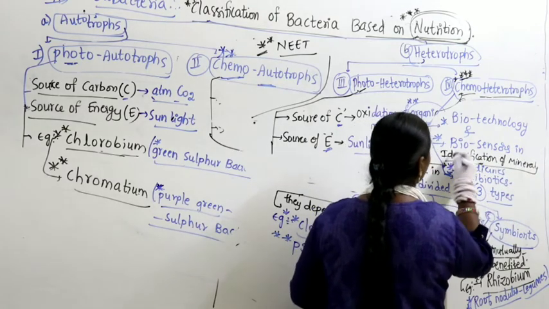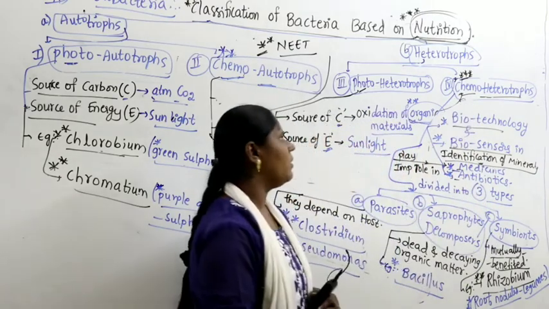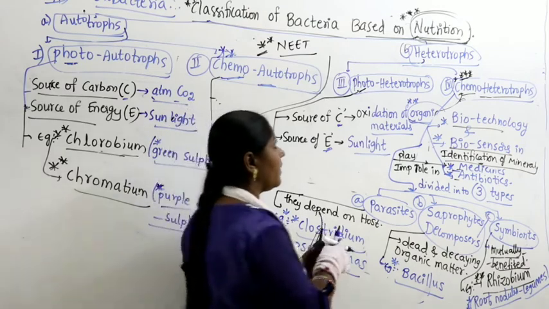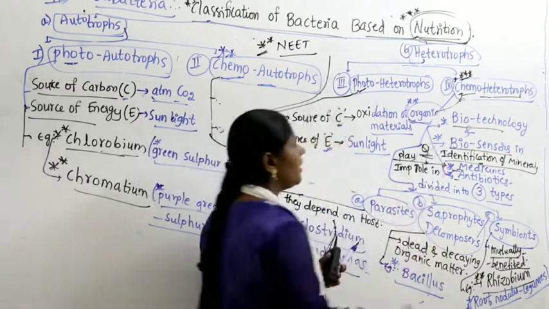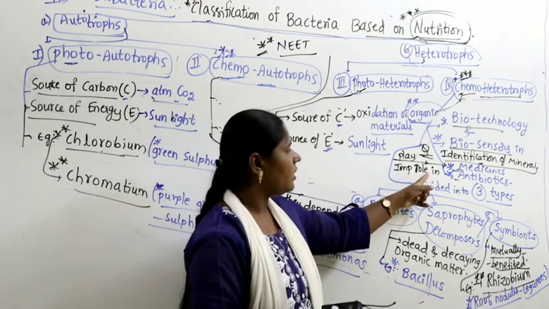So there are not many uses with the fourth category called chemoheterotrophs. Even we have possibility of getting this question: in what way they are useful? Here they play a very important role in medicines.